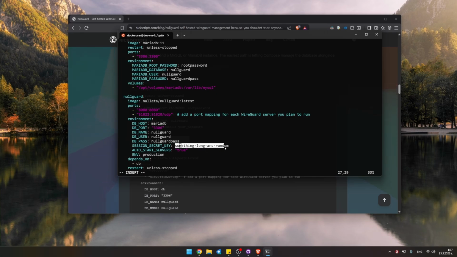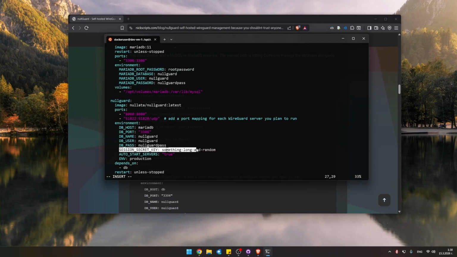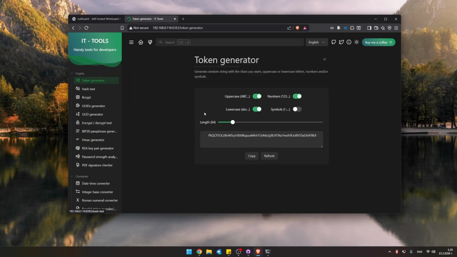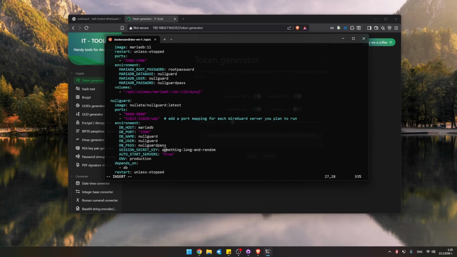Session secret key, by the way, usually is gonna have to be something pretty secret. So for session secret key, we are gonna have to generate a long random string token. This is for security. This will usually get auto-generated unless something breaks in the container itself. But I do have a service deployed right here, so I'm just going to use it. It's on my server. This is an awesome project, by the way. So I'm just going to copy one of these straight into here. So delete all this and just use this one.